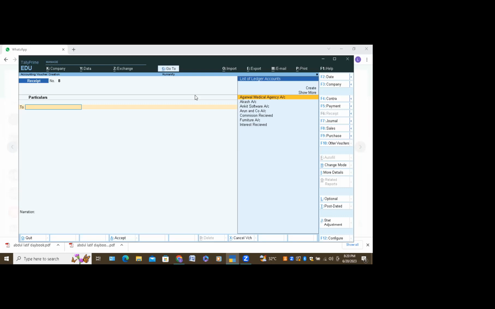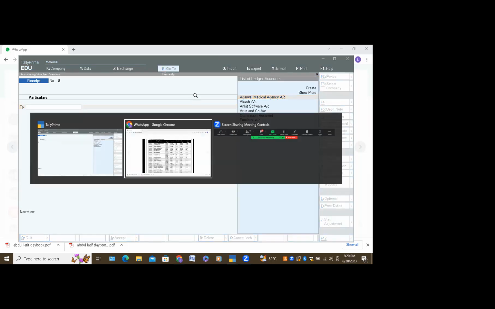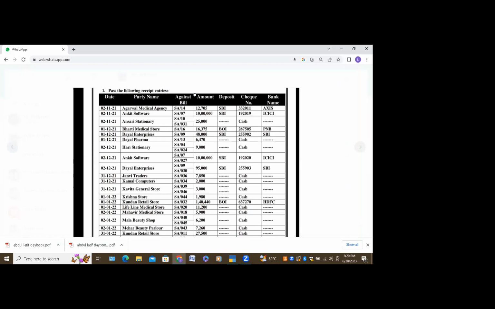Yes, ma'am. I still have. Still what confusions you have? Ma'am, can you explain me once again? First point, you ignore the deposit column here. Don't concentrate on deposit, because deposit column is an owner's bank account. Ignore the deposit column. Rest of the things you concentrate so that you will understand.